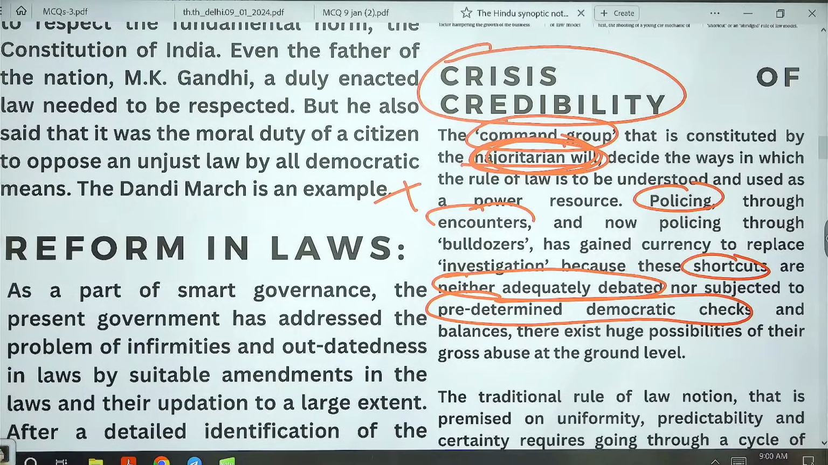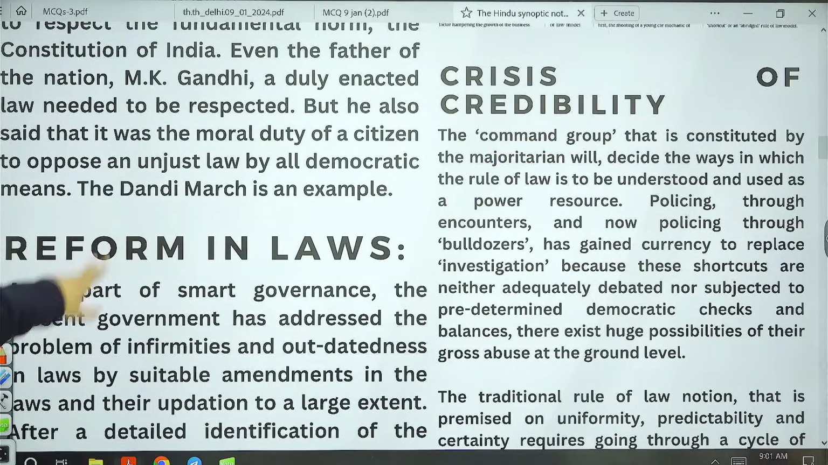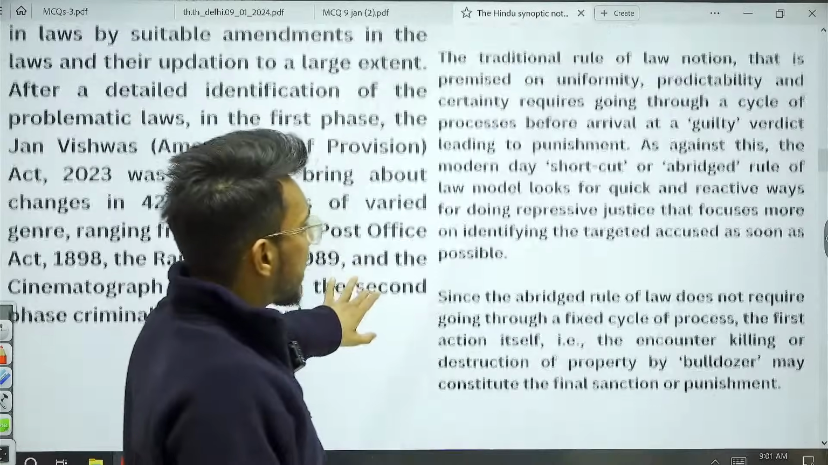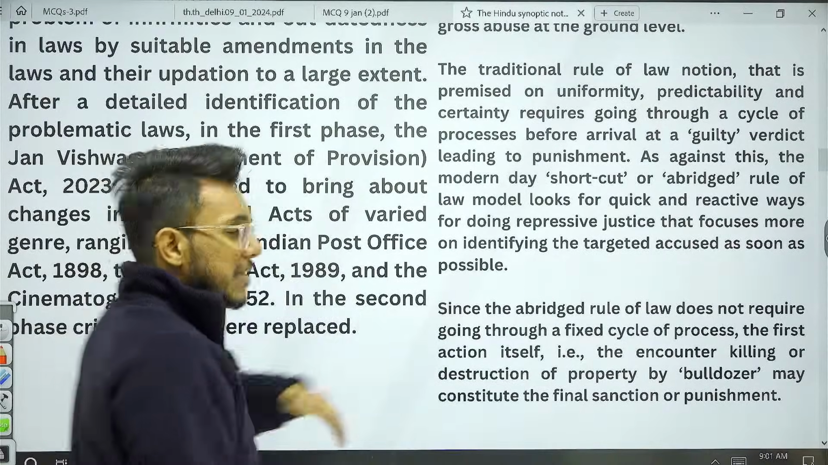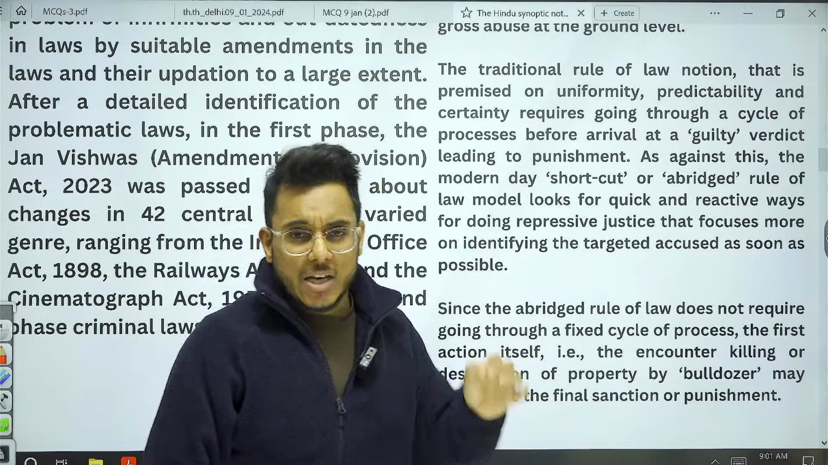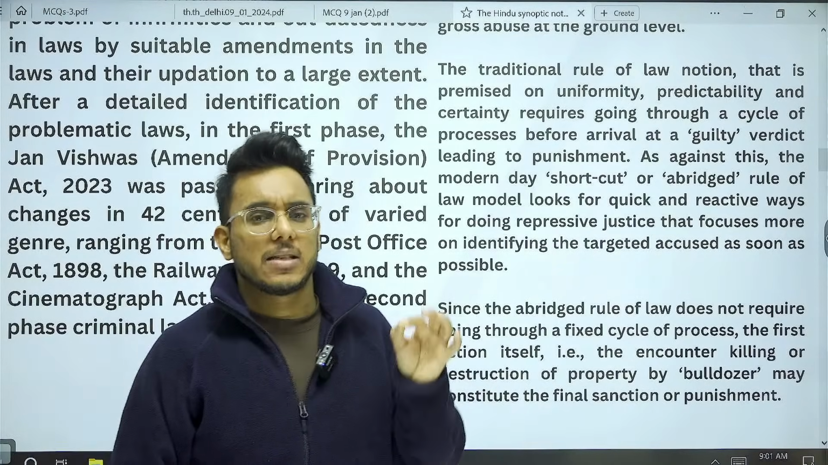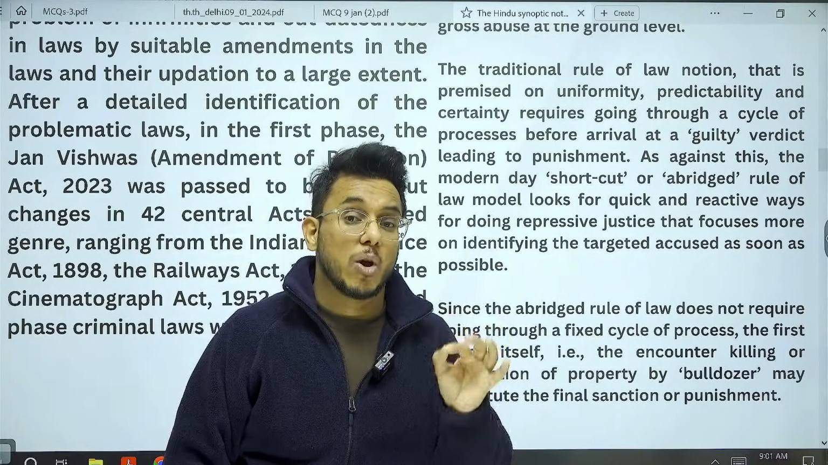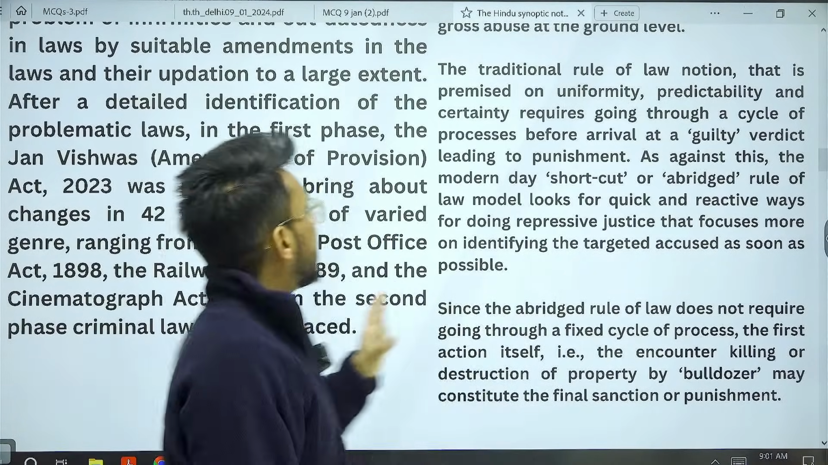Now guys, already when we have the colonial laws, we have brought an amendment, we have brought the change. But guys, when we talk about bulldozer justice, instant justice that is going on, here we need to ensure that enforcement agencies are held accountable, and some reformatory practices also need to be brought.